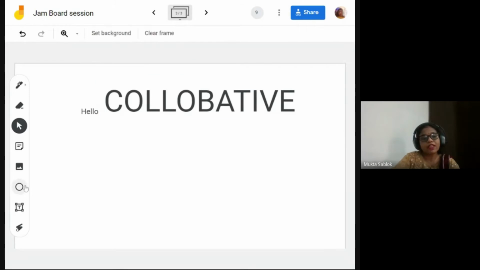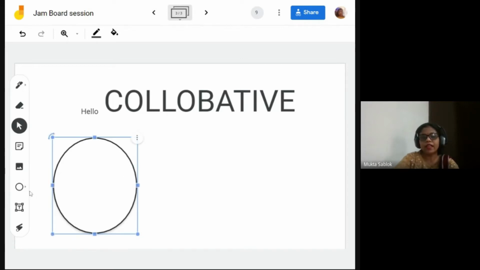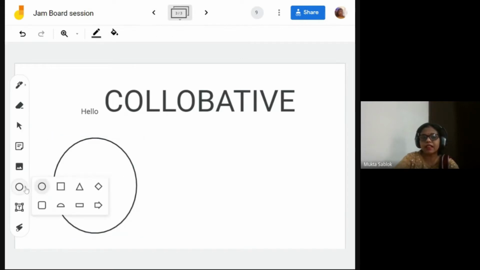Now, the next option for maths teachers is drawing. Certain shapes are inbuilt. The free version has them, and yes, Safia ma'am, the students can use it. We are using the free version.